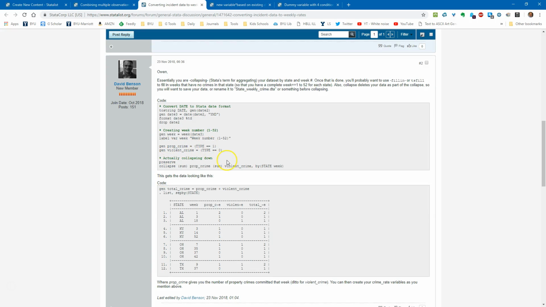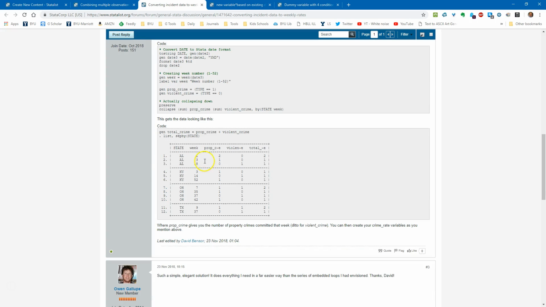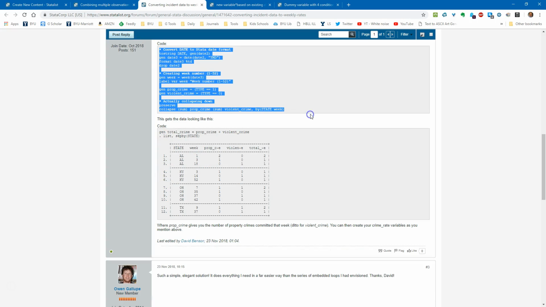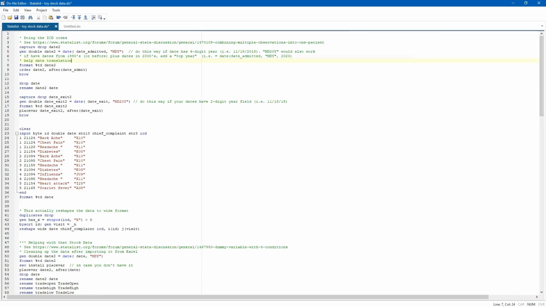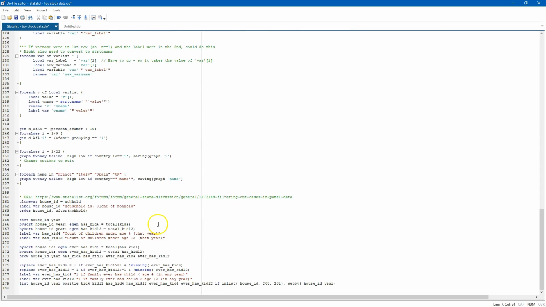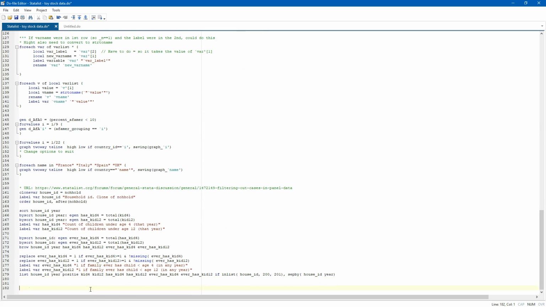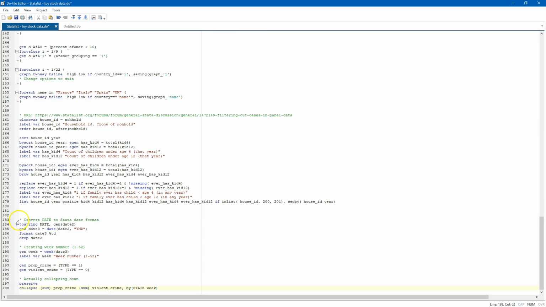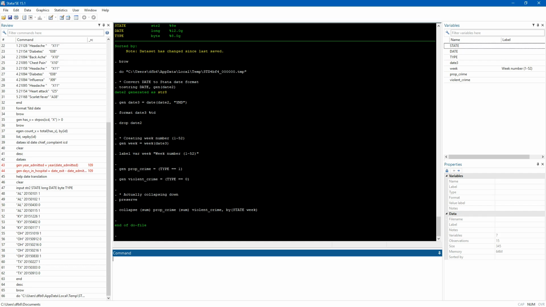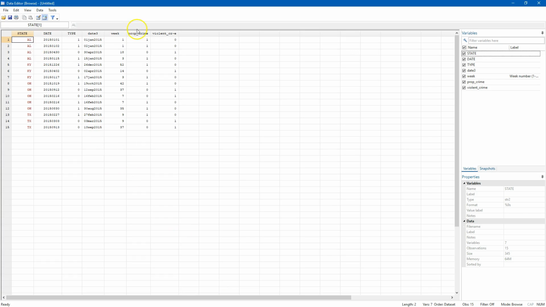I created these two dummy indicator variables, and then I collapsed it down, and when this is all done, I could actually stick this in a do file and run it. And now I've created all of this.